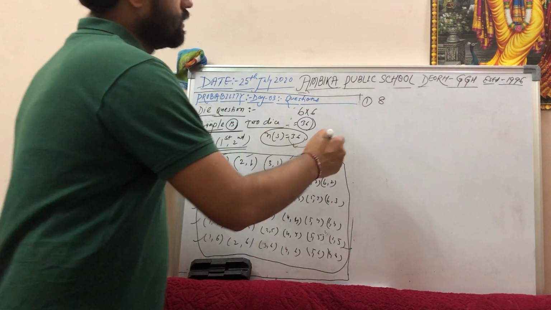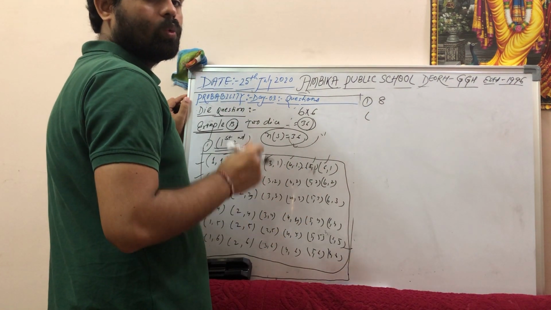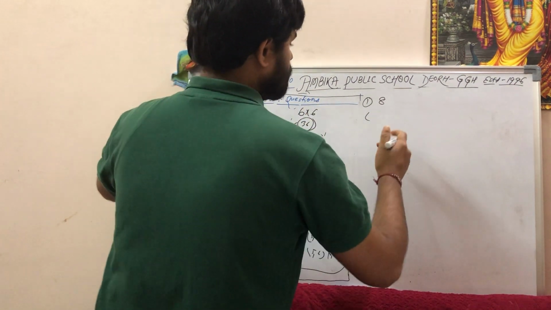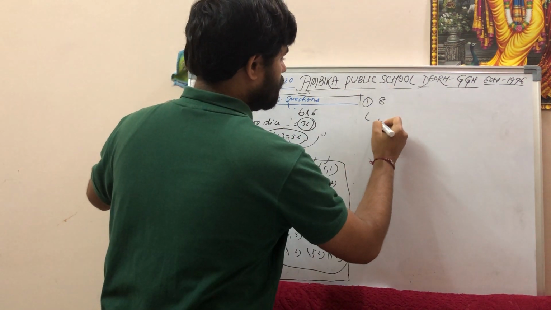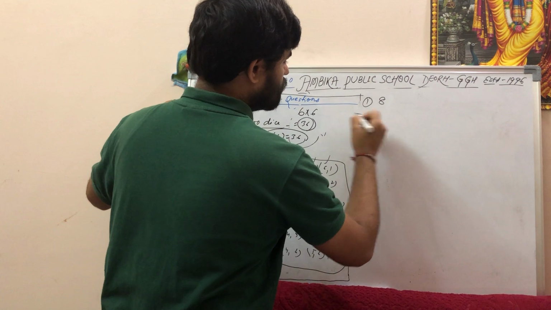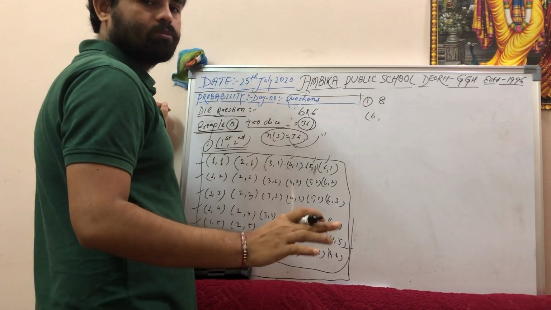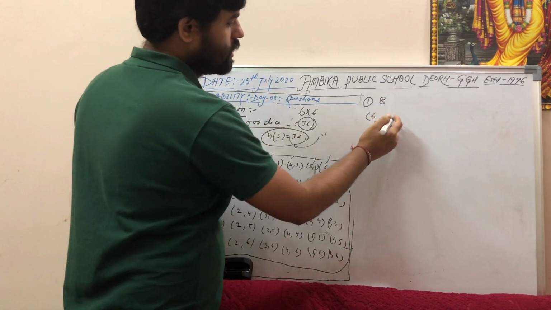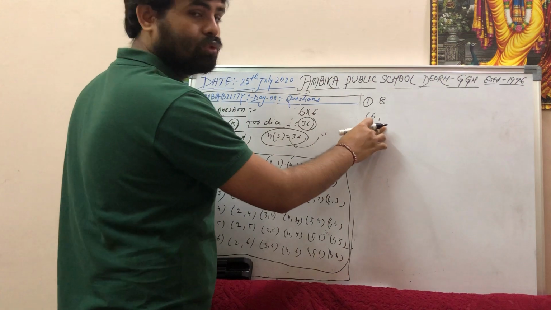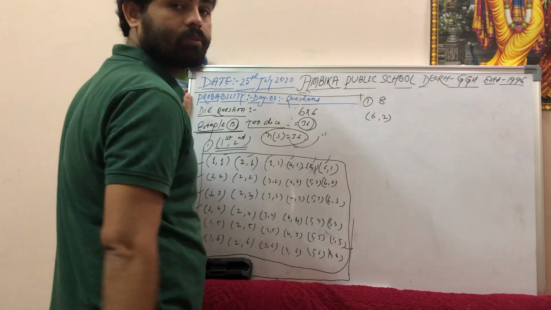So you can tell me, to get a sum of 8, what are the possible things? Because we have two dice, if I say on the first dice I got 6, because the maximum you can get is 6, you cannot get more than 6 on one dice. So if you have got 6 on the first dice, then to get 8, how much do you need on the second dice? 2, correct? 6 plus 2 is 8.